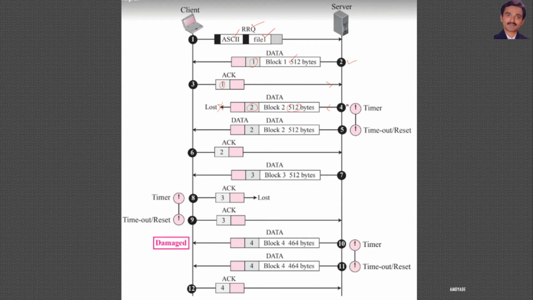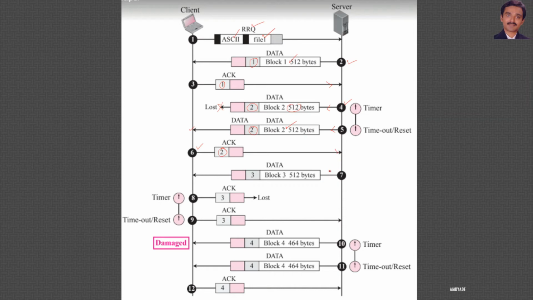If the server does not receive an acknowledgement for block number 2 before the timeout occurs, then it will resend the same block. You can see it is resending the same block, block number 2 with block ID 2, to the client. The client received it and is acknowledging the receipt of block 2 to the server.